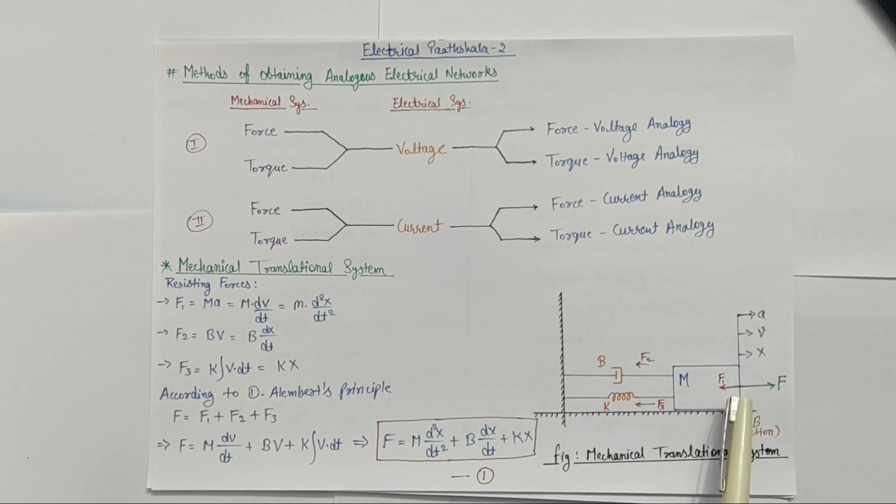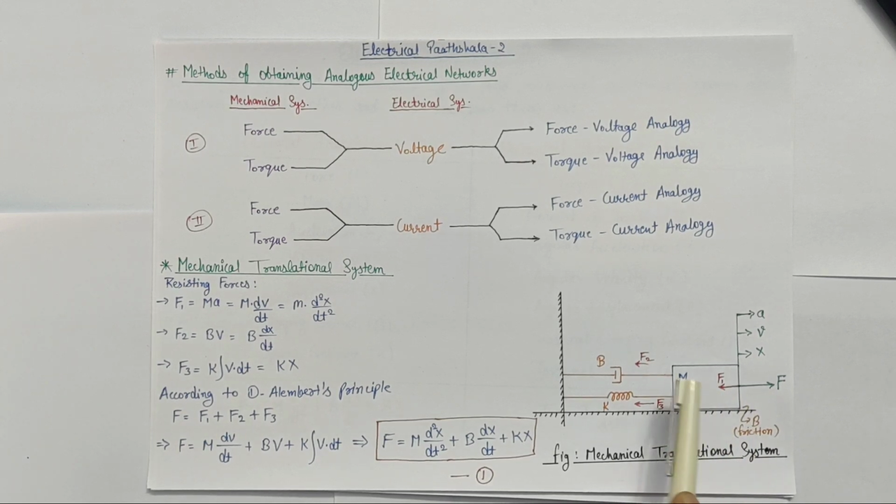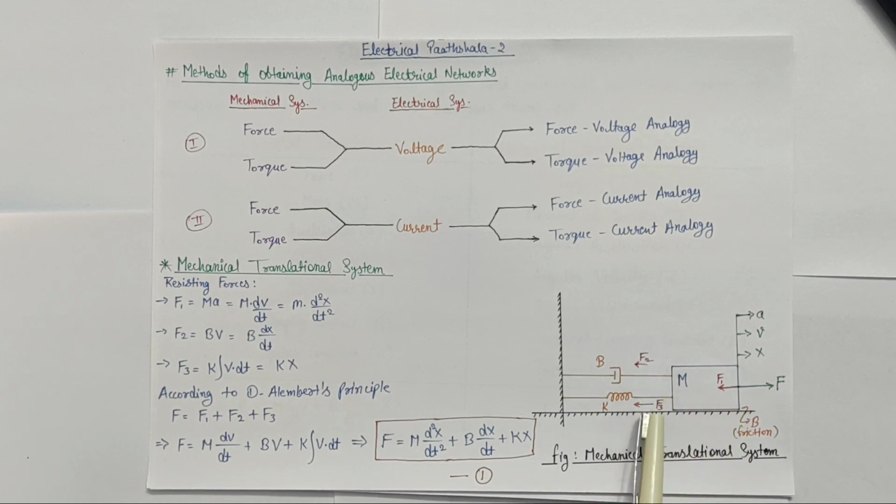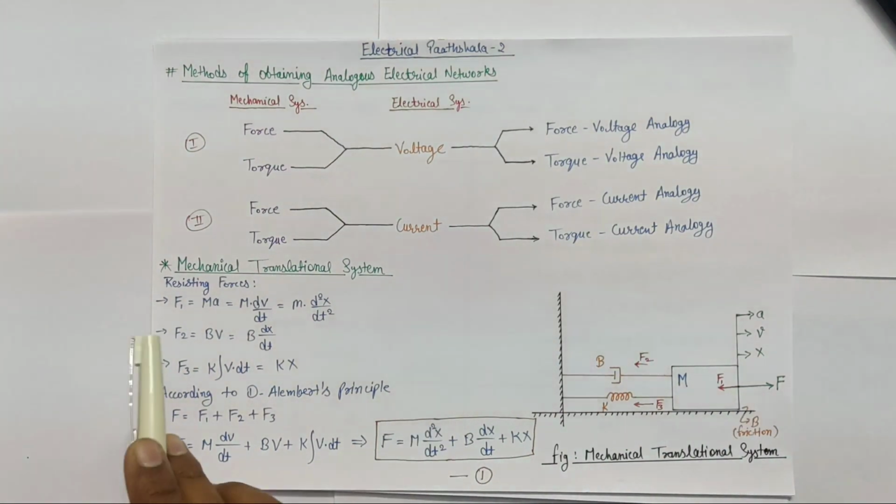Also there will be three resisting forces, F1 due to the mass of the body, F2 due to the friction between the body and the surface, and F3 due to the stiffness of this body. And these three resisting forces will act in the opposite direction of the externally applied force. Now let's write these resisting forces.